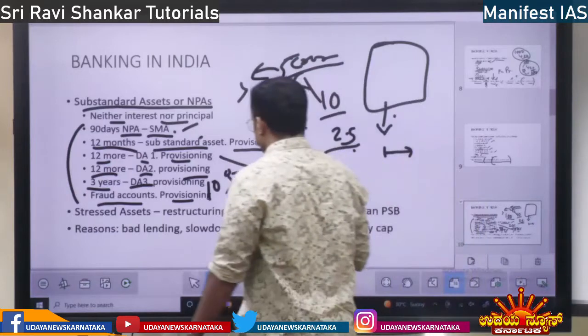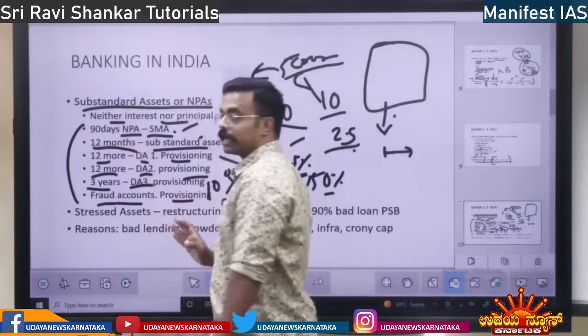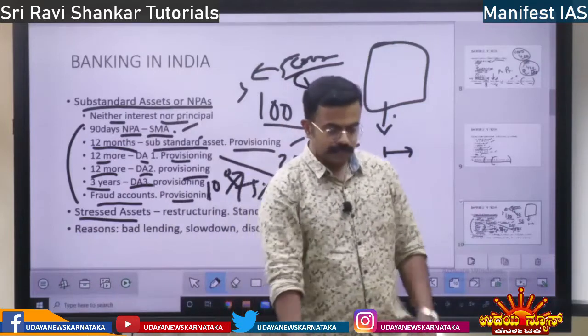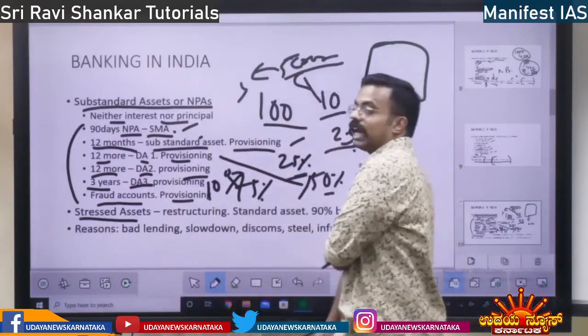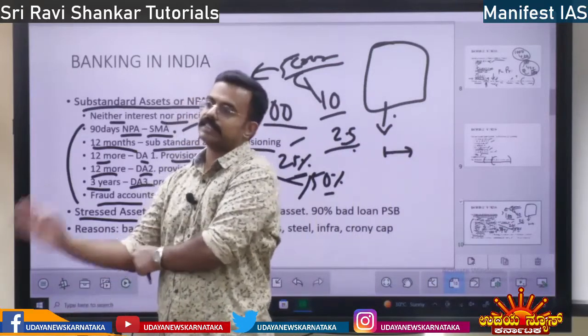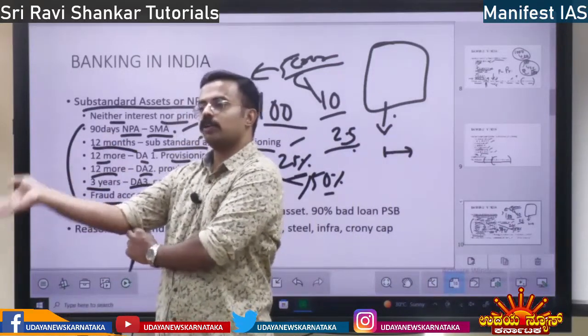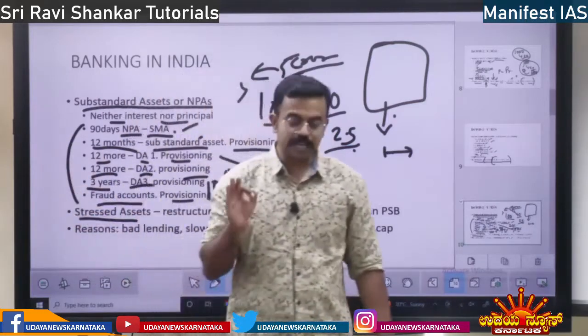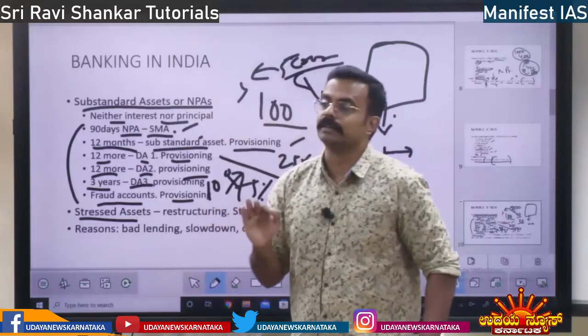Okay. Next, you have the concept of substandard assets, stressed assets. See, these stressed assets are actually standard assets. They are paying the loan, but that person is facing some difficulty.